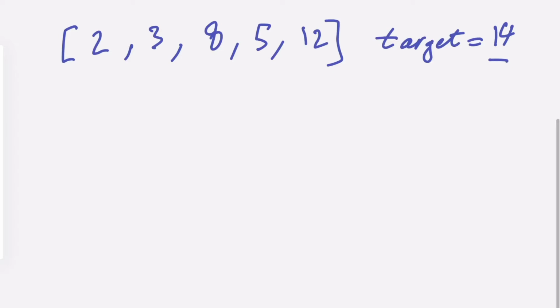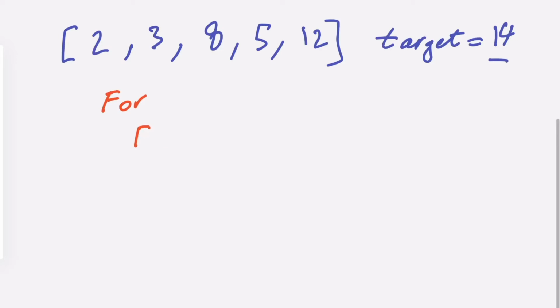We have an array consisting of a bunch of numbers here, and the question is asking us to find the two numbers or two digits that, when you add them together, give you 14. So if you use the first approach, the brute force approach, we end up with two for loops, which is not actually so efficient.